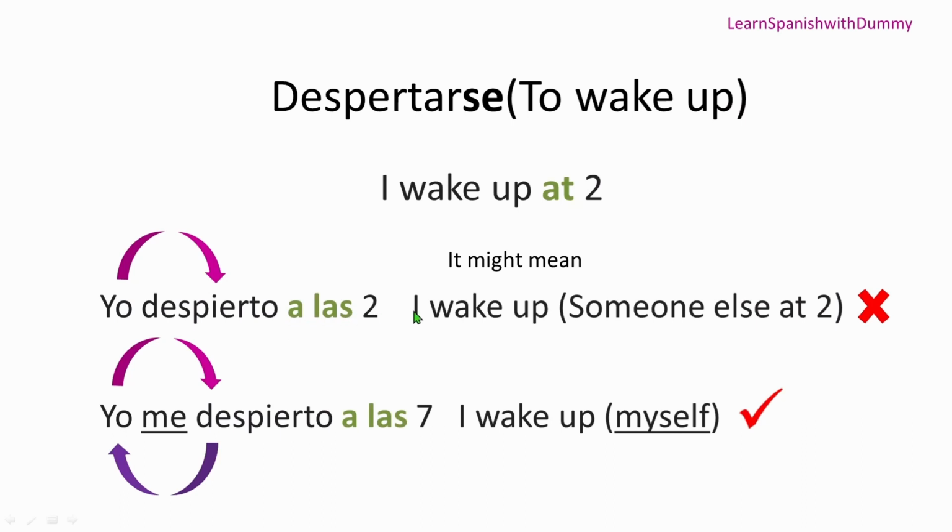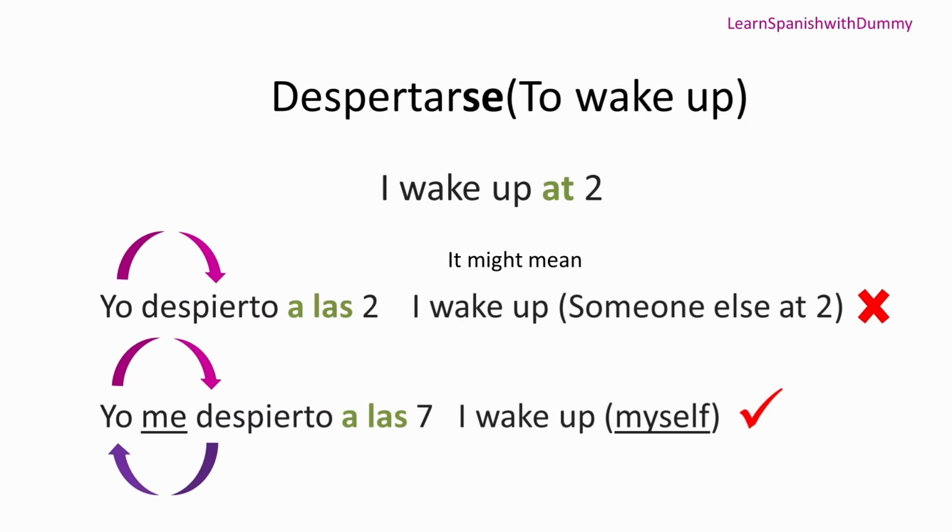I didn't show that I wake up myself, because the action of waking up, we do it on ourselves. We don't wake up someone else. We do that, but very rarely.